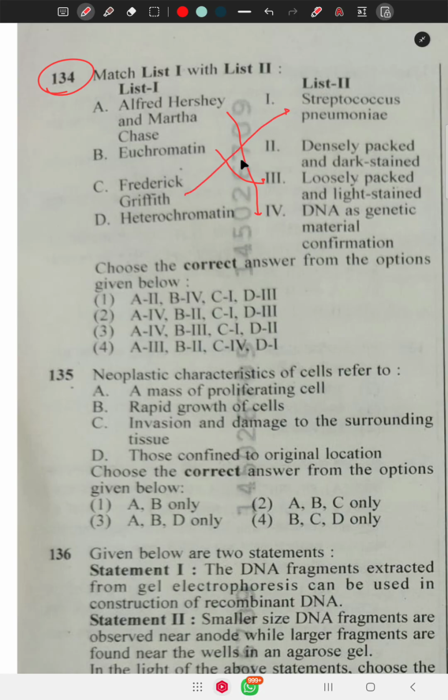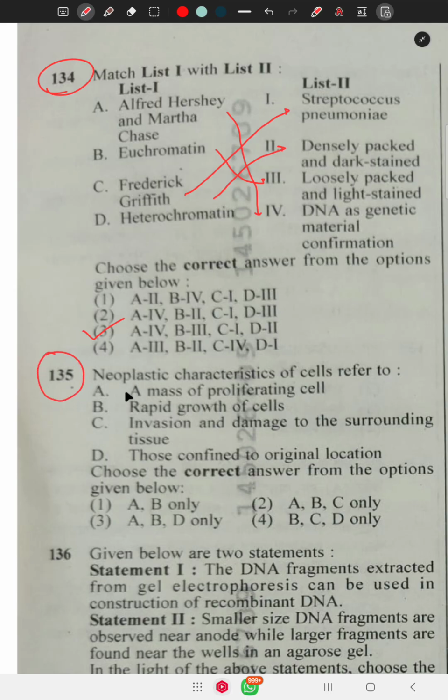And heterochromatin is densely packed and dark stained. So A4, B3, C1, D2. Option number 3 is correct.